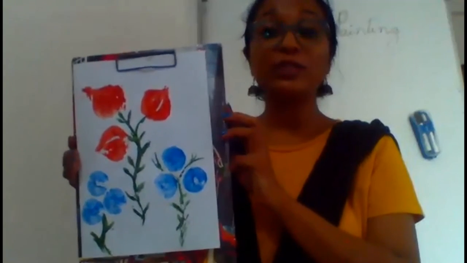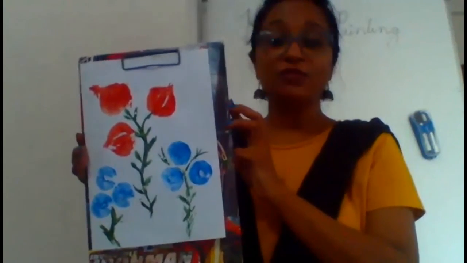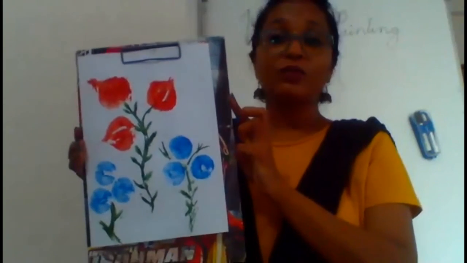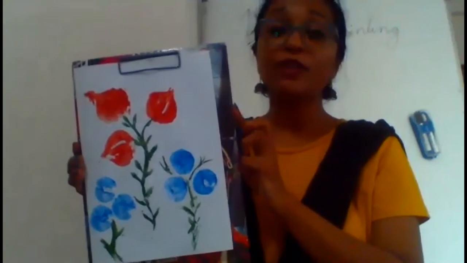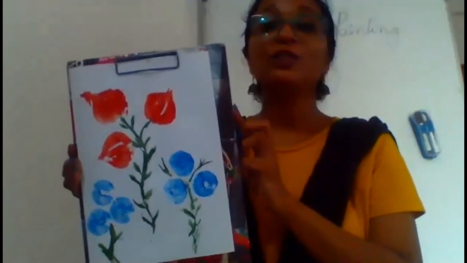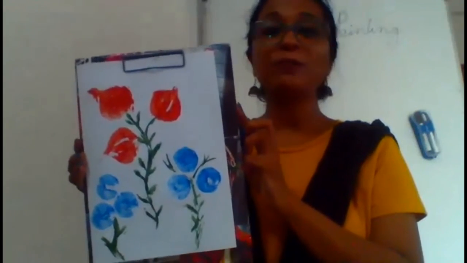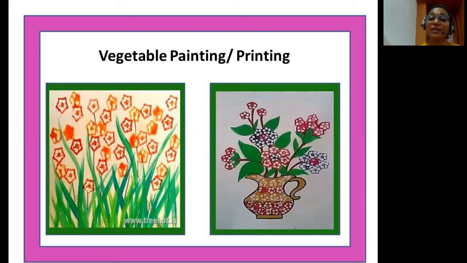I want you to do the same, children. You can use vegetables like onion, green chili, lemon, capsicum and lady's finger in order to make your vegetable painting, okay? And after you have done your painting, don't forget to take a pic and post it to my personal WhatsApp number, okay? Children, for some more ideas on vegetable painting, you can go through these pictures.